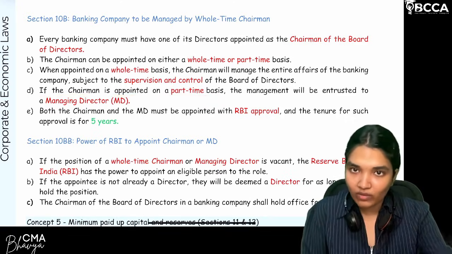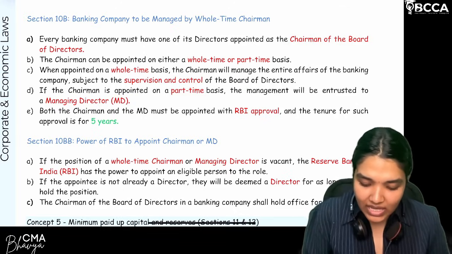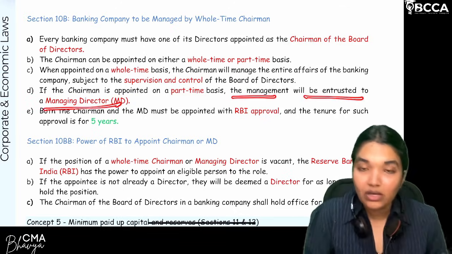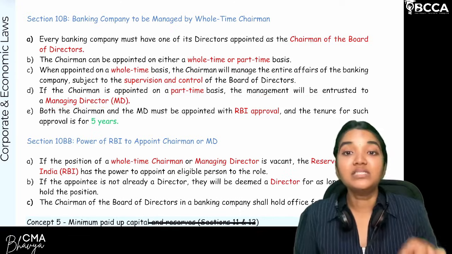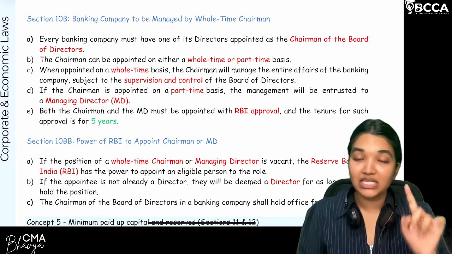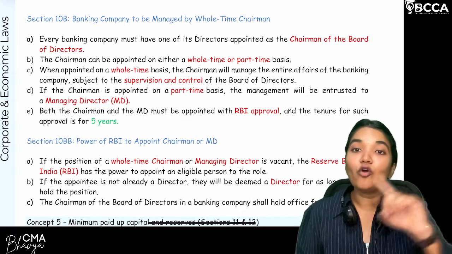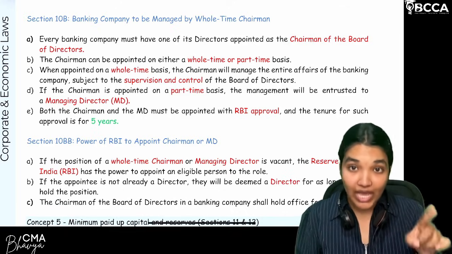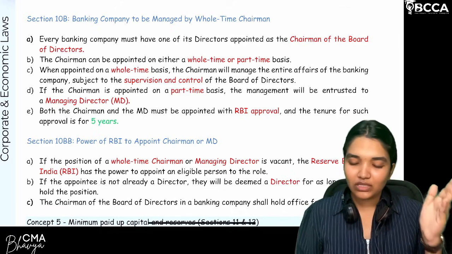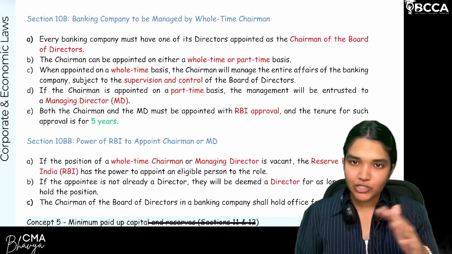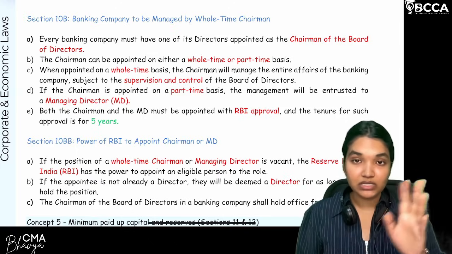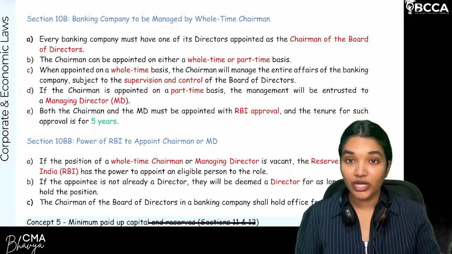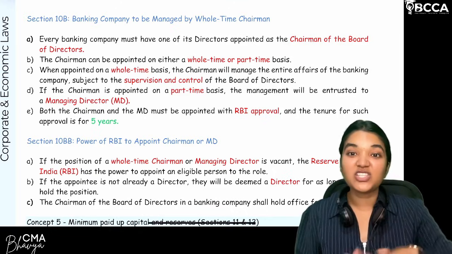Next, if the chairman is appointed on a part-time basis, then there will be another person who will have the overall supervisory controls, that is, the management will be entrusted to the managing director. Now here comes the tenure, which is important from an examination point of view. The tenure of all the other directors will be a maximum of 8 years, but for the tenure of chairman, I'm using the words interchangeably, chairperson and chairman both mean the same. Chairman is gender biased, so moving on, chairperson is gender neutral.